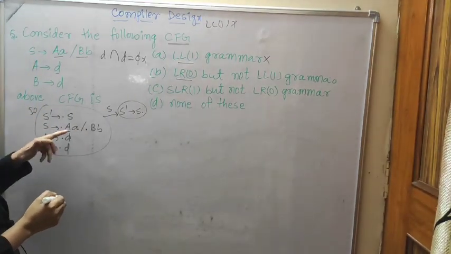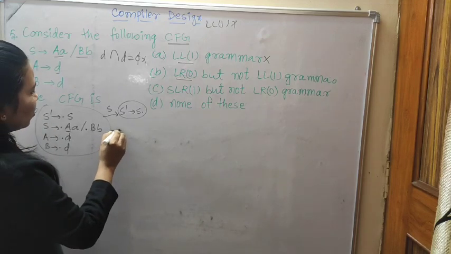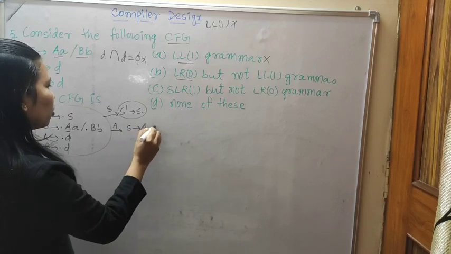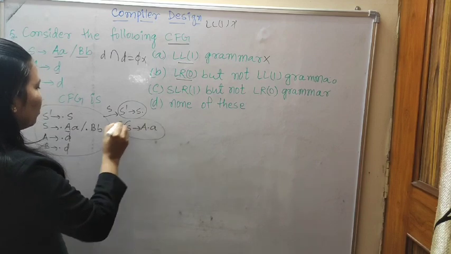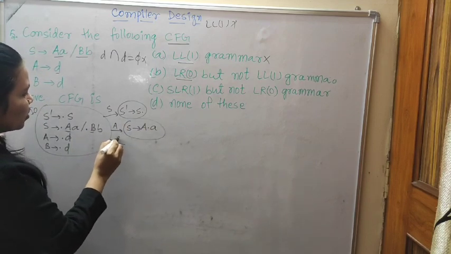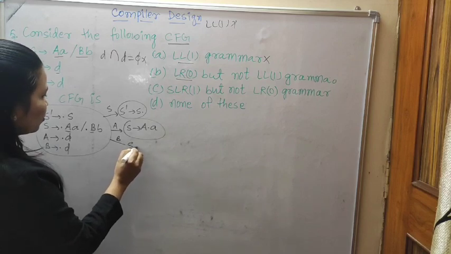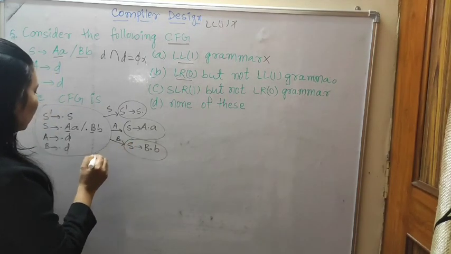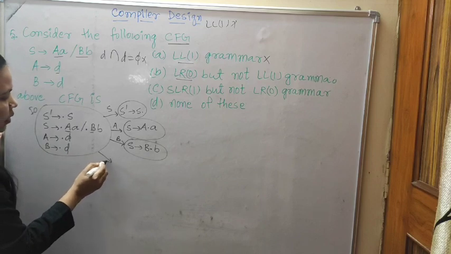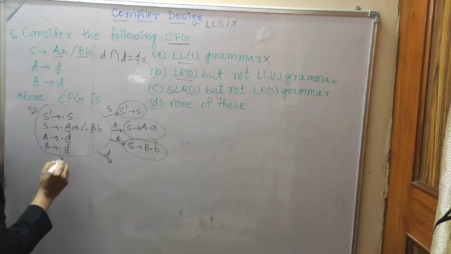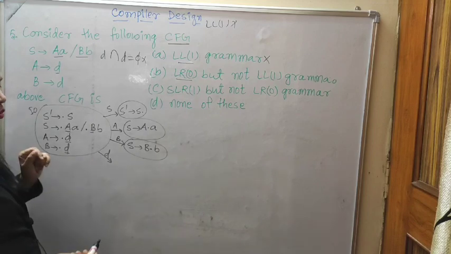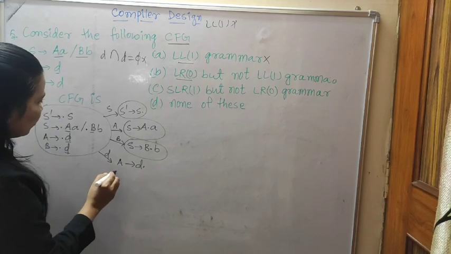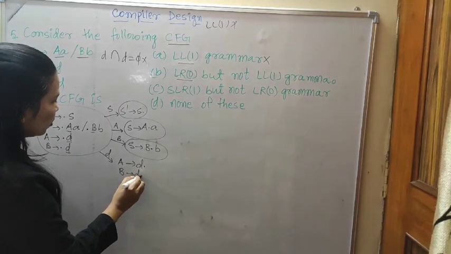Next, A is given, so go to part A: S to A dot A. B part: B is given, go to B: S to B dot B. And D. D is shifting in two places, but the production rules are different, though we will write it one time: A to D dot and B to D dot.